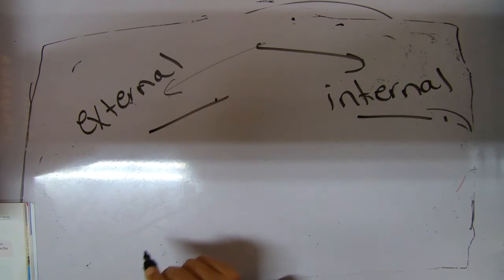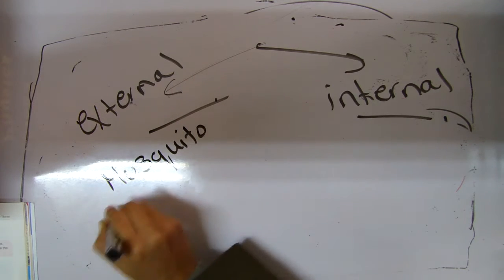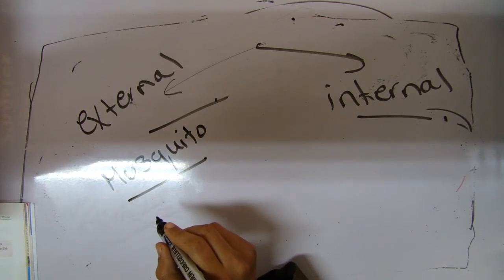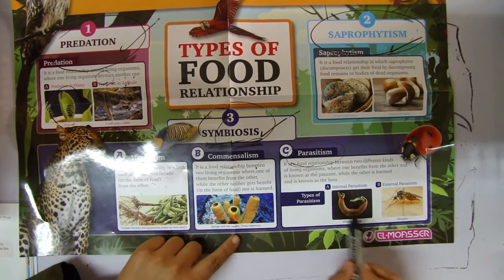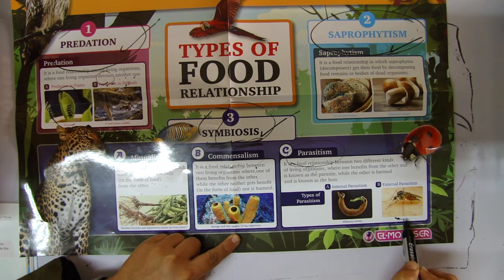External, like what? External like mosquito, jawless lamprey, and bugs. You're going to see it here. Parasitism, mosquito, which lives outside the body, harms the host and gets benefit from it, while the host gets harm from it and does not get benefit. Okay?